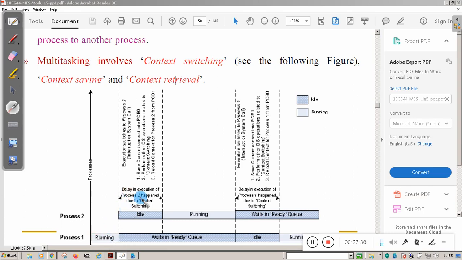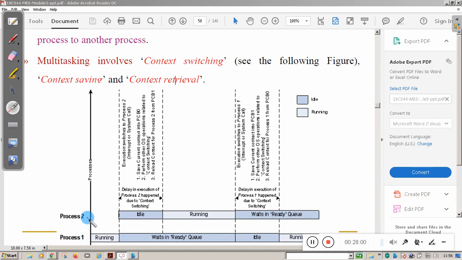But the CPU will not switch immediately from process 1 to process 2. You see here, process 1 has stopped and it will move into waiting state, but process 2 is in idle state, because when the CPU switches from process 1 to process 2, it has to save process 1 details in the PCB, the process control block.